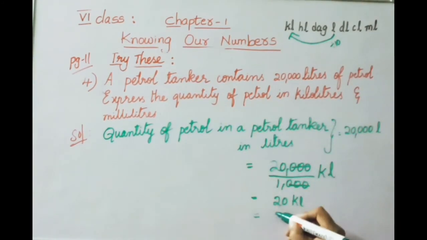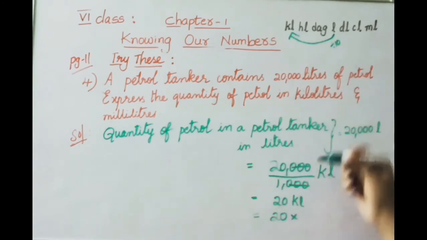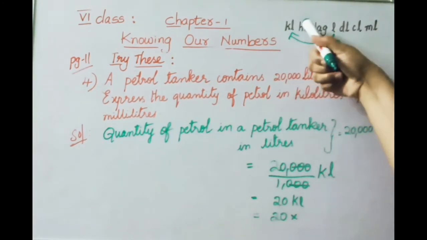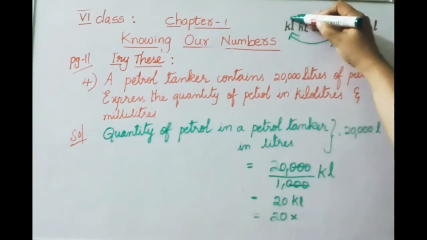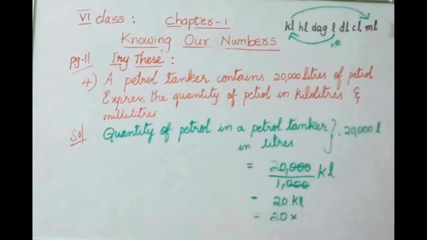So that equals 20 into kiloliters to milliliters. How many places? 1, 2, 3, 4, 5, 6. So from here to here, highest to lowest we are converting. So its value must be multiplied by 10. So 6 places, that means 10 lakhs. 20 into 10 lakhs milliliters. So 20 into 10 lakhs, what will be the answer? We get the answer 2 crore milliliters.